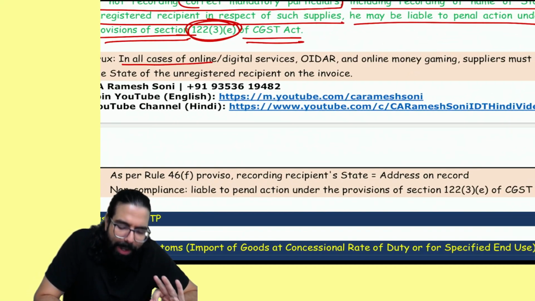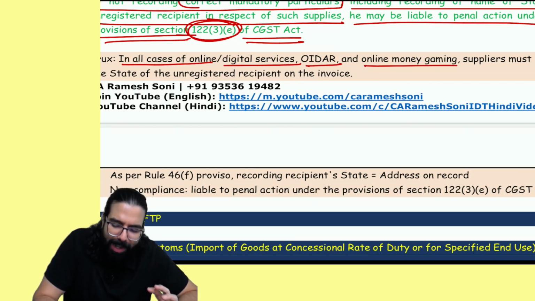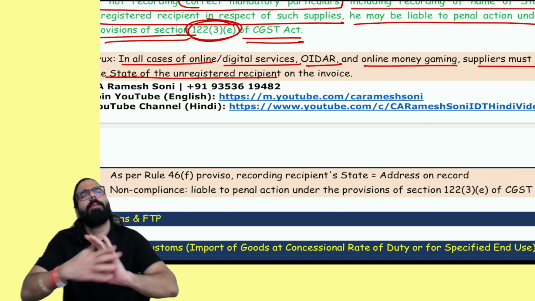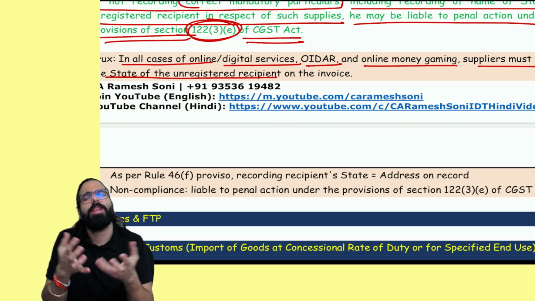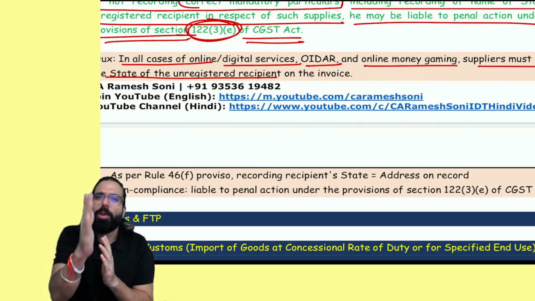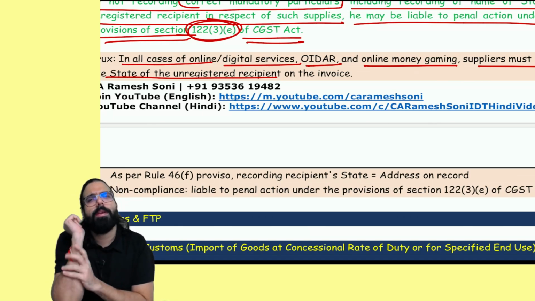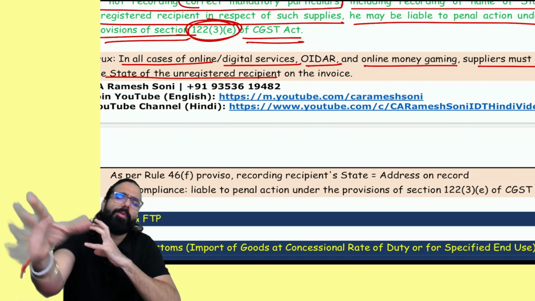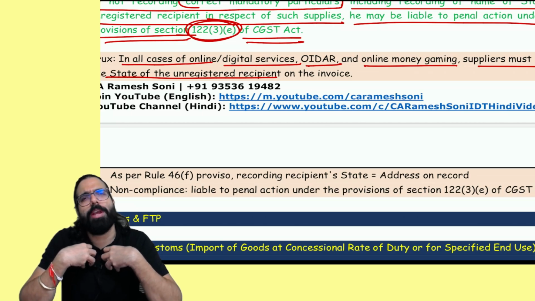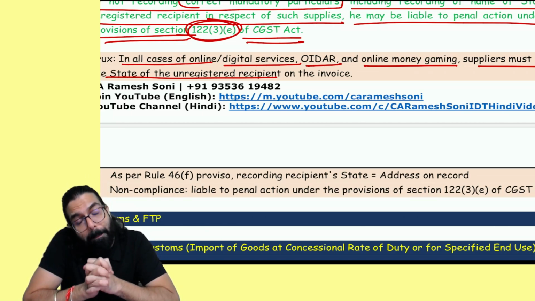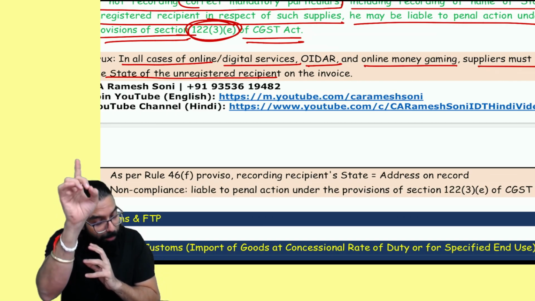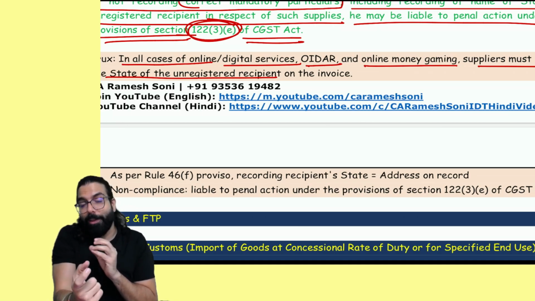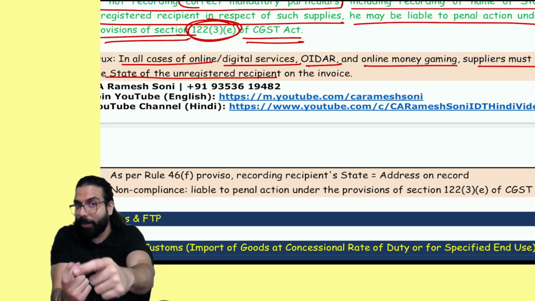Sir, in case of online digital service, OIDR service, online money gaming, the supplier must record the state of the unregistered person. See, if the amount is less than 50,000, we generally don't record the address. But if you are supplying online services, like providing service through an e-commerce platform, or using your own platform to provide the service, for example, me, Ramesh Soni, selling my ebooks, then I must mention you are the unregistered person. Even if the value is less than 50,000, I must mention the name of your state, and that will be your address in my books of account, and that will become the place of supply.